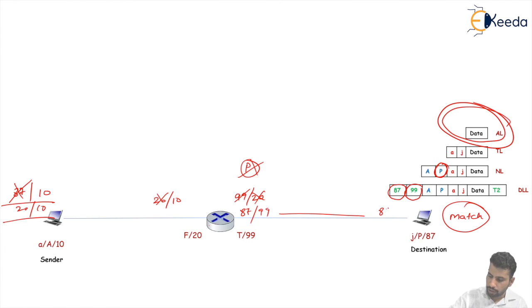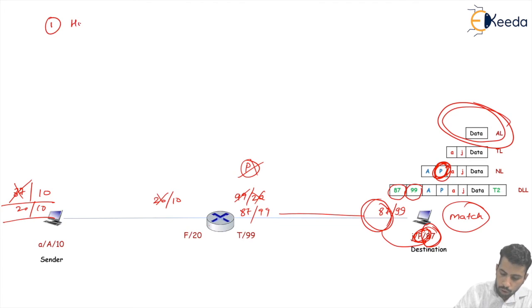The packet reaches the destination with physical address 87, the physical address matches and the packet is accepted. Finally the logical address of the packet also matches the logical address of the computer, and the packet is decapsulated.